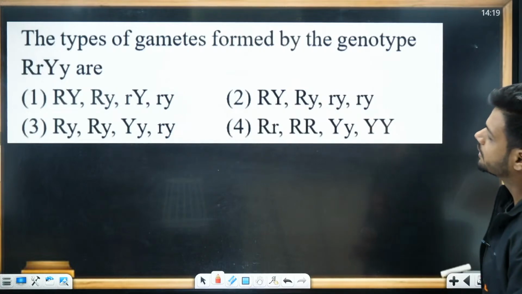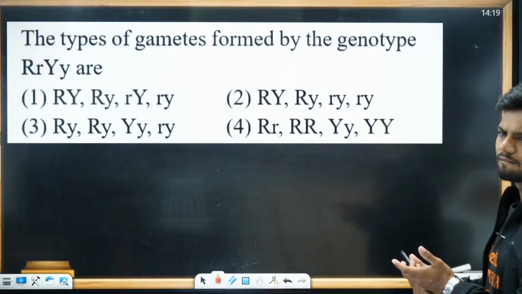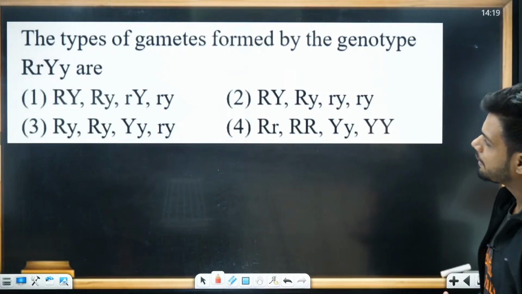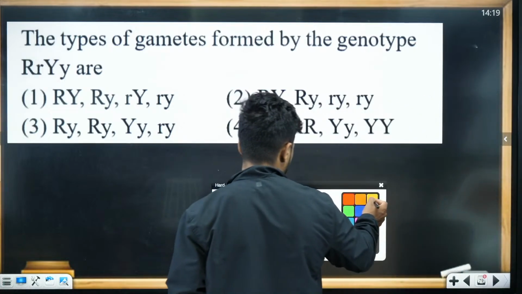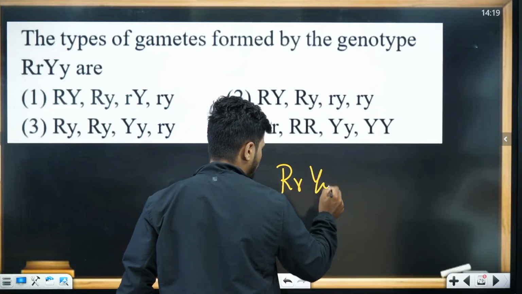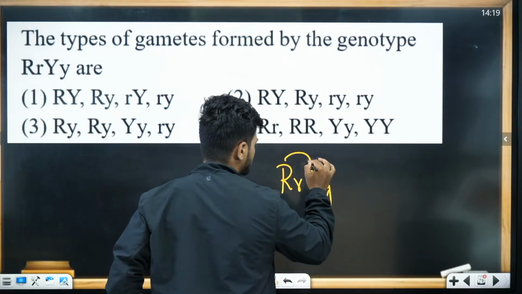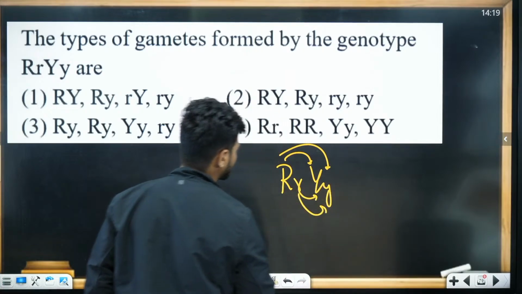Next question. Which type of gametes do you observe from the genotype RrYy? Very simple question. Tell the answer in the chat quickly, and your marks also. Capital R, small r, capital Y, small y. So what do we do? This to this, this to this, this to this, and this to this. Capital R, capital Y.